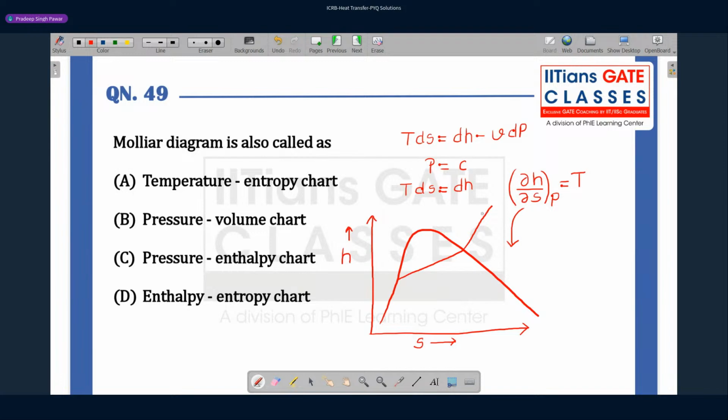Beyond that, the slope will increase. So if you have two constant pressure lines, those lines are going to diverge in a Mollier diagram. So the Mollier diagram is nothing but an enthalpy-entropy chart. So the option is option D. Let's move to the next problem.